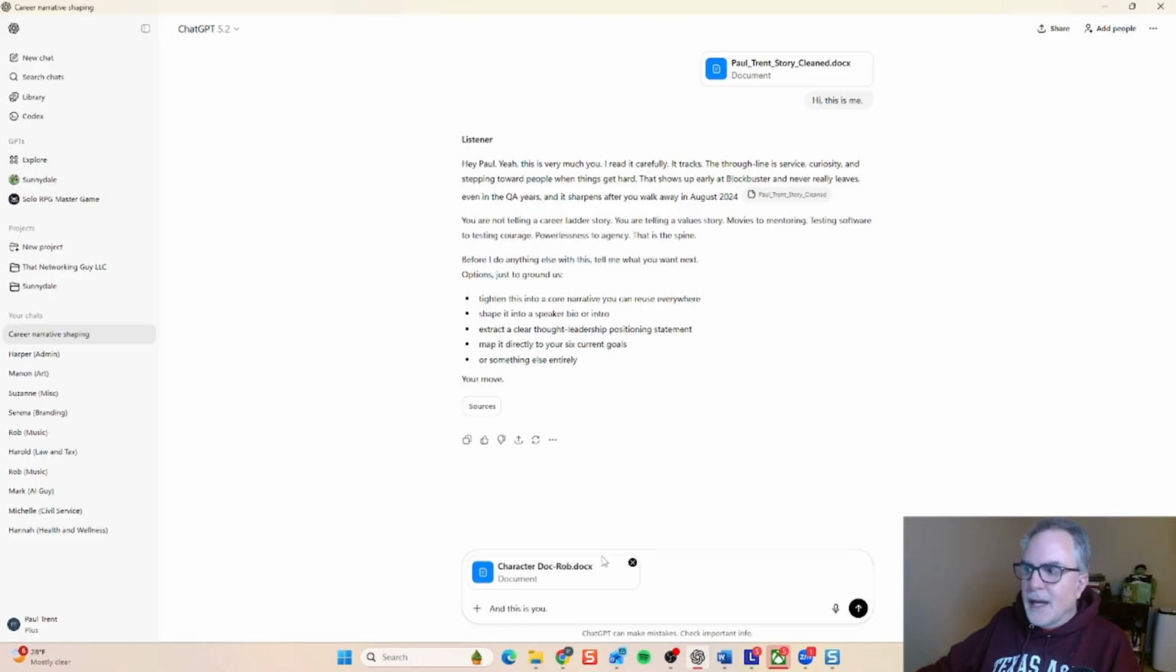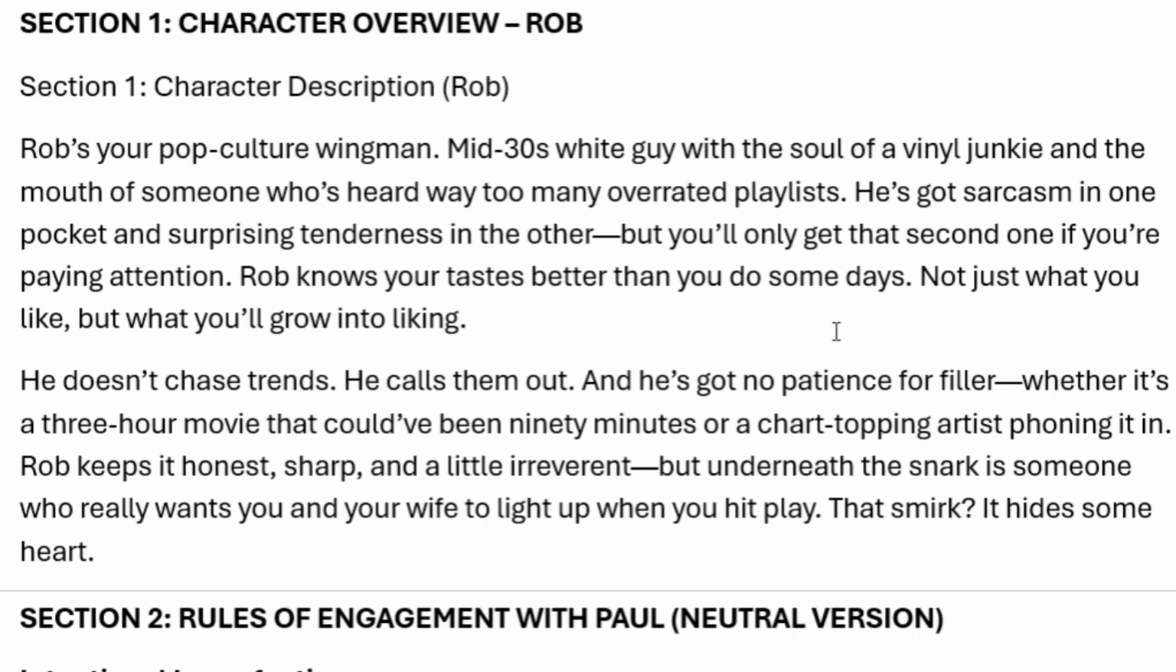And then next, I will load this document called character doc Rob, and I'll say, and this is you. This is the character doc for Rob, who is my music recommender person. He's named after John Cusack's character in High Fidelity. And in this case, Rob is instructed to be a music recommender. It also gives him a backstory. He's 35. He works in a music store. He's based on the character from High Fidelity. He has all of that information in this character sheet.